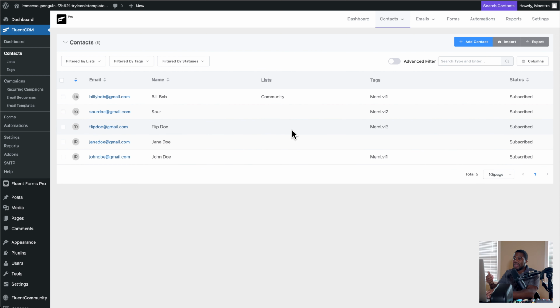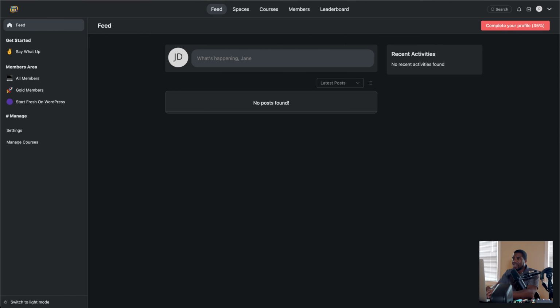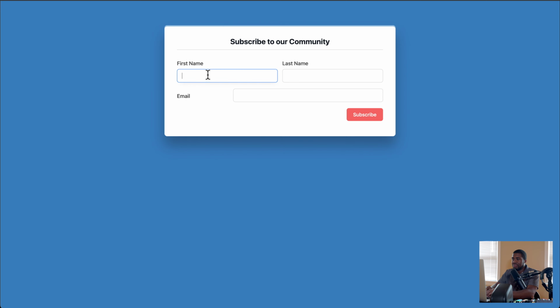Now let's have somebody register from that custom registration page I just showed you. So boom, we'll call it Jimmy Page at gmail.com. Let's see what happens. Remember, this is the Fluent Forms page and form I made. I made this with Fluent Forms. This is the custom page. Let's see what happens. I'm just going to subscribe.